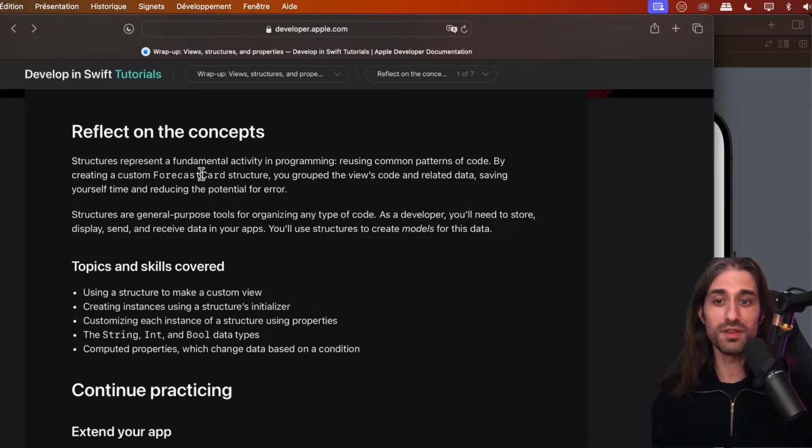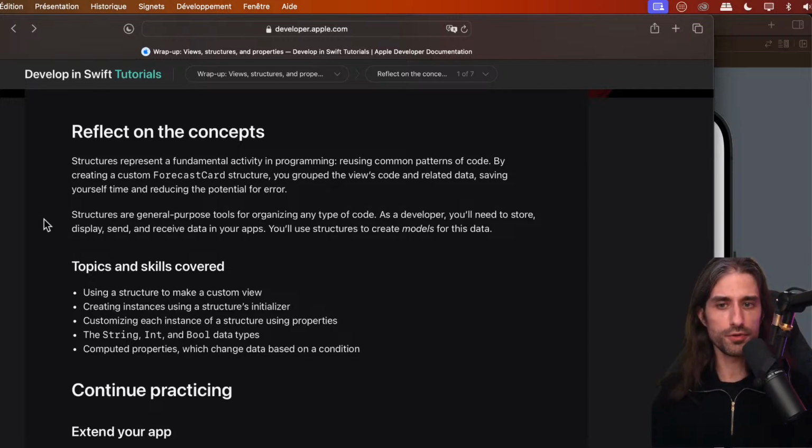So by creating a custom DayForecast structure, we group the view's code and related data, saving ourselves time and reducing the potential for error. Here, we group the view's code and related data. The fact that we stored inside a single unit data and logic to operate on the data is also very, very important and a big part about what it means to factor code out. Usually, you want to factor together data and the logic that operates on the data. You want to put it together into a tightly knit concept, which is here a structure.